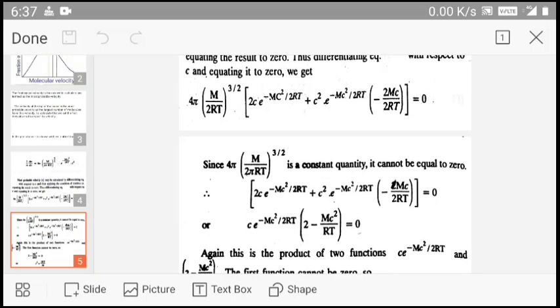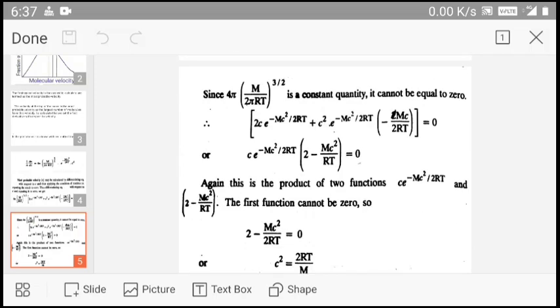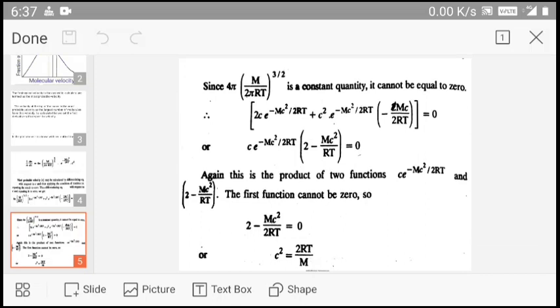2c e^(−mc²/2RT) + c² e^(−mc²/2RT) × (−2mc/2RT), or on solving it we get c e^(−mc²/2RT) (2 − mc²/2RT) = 0.